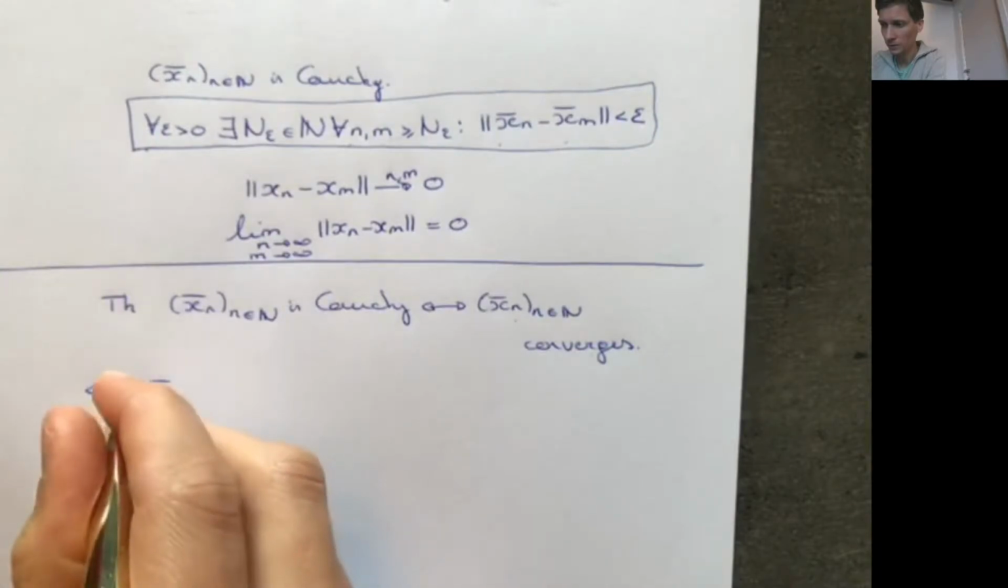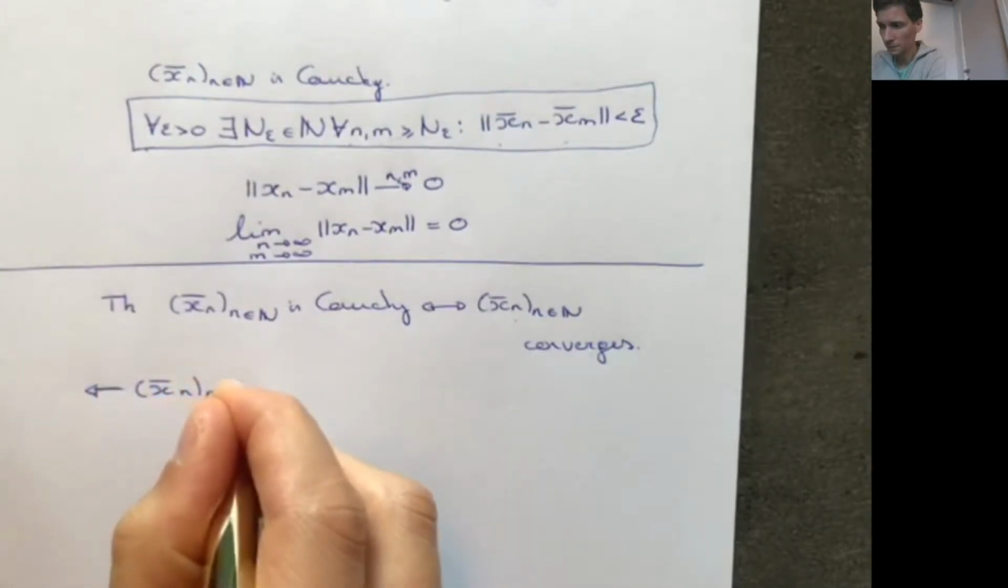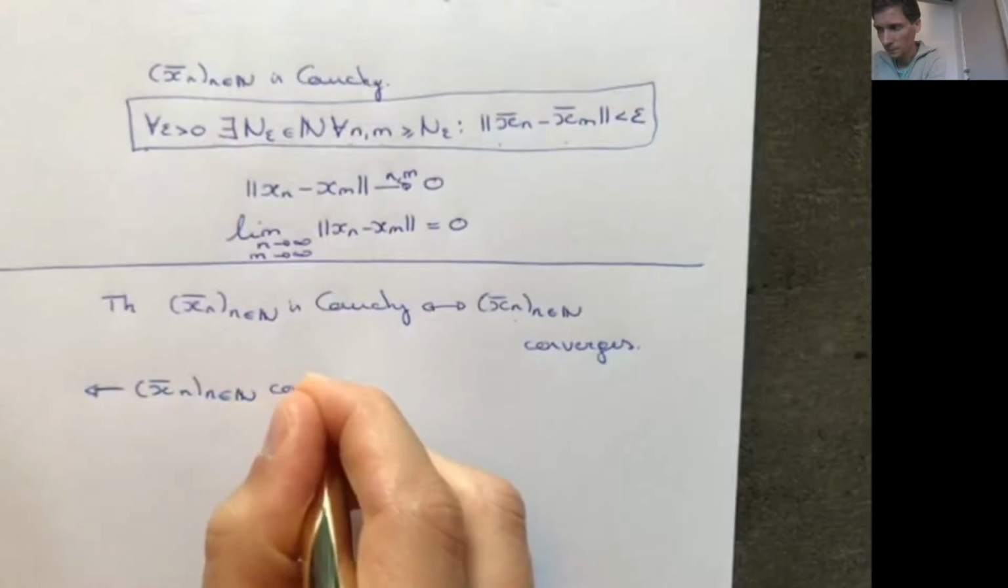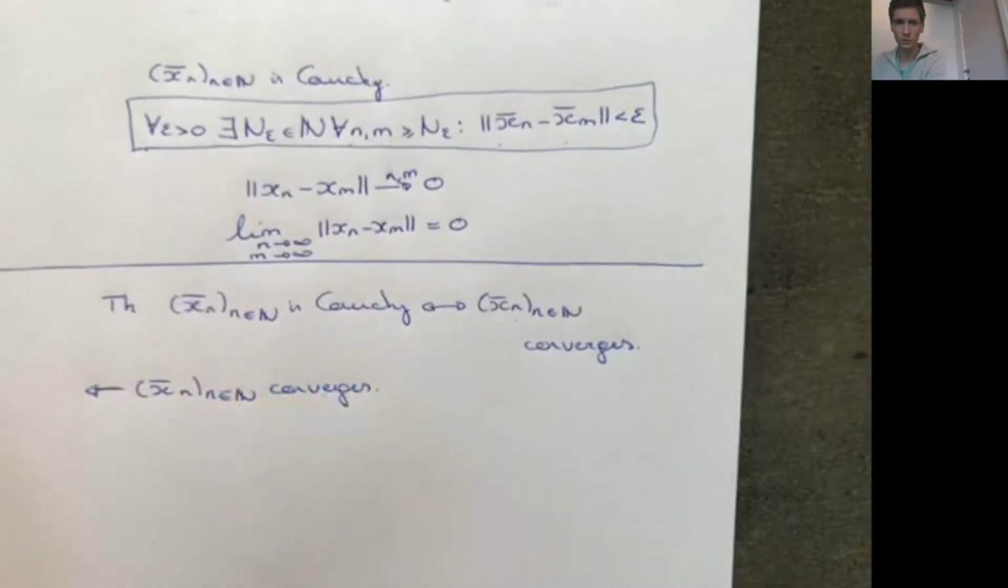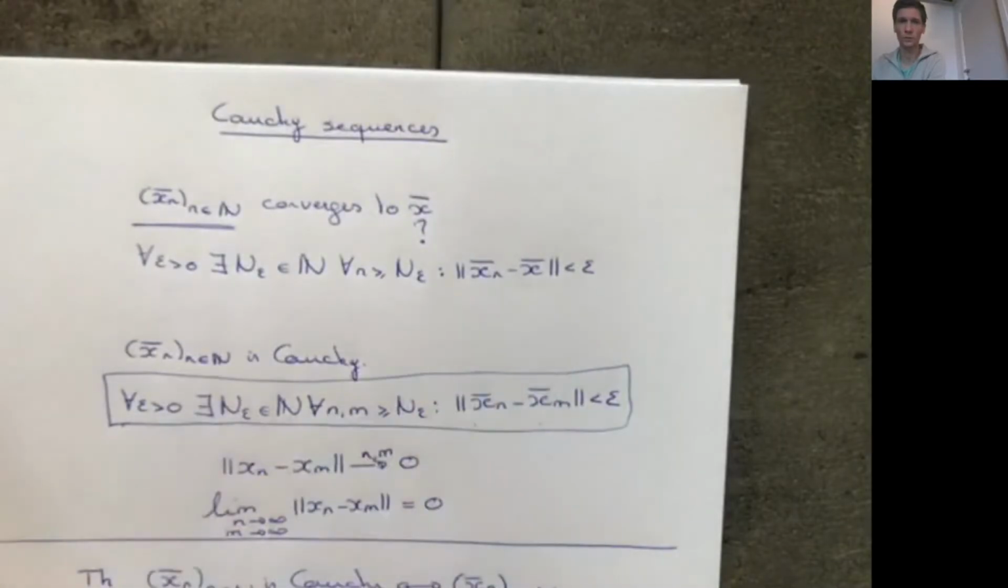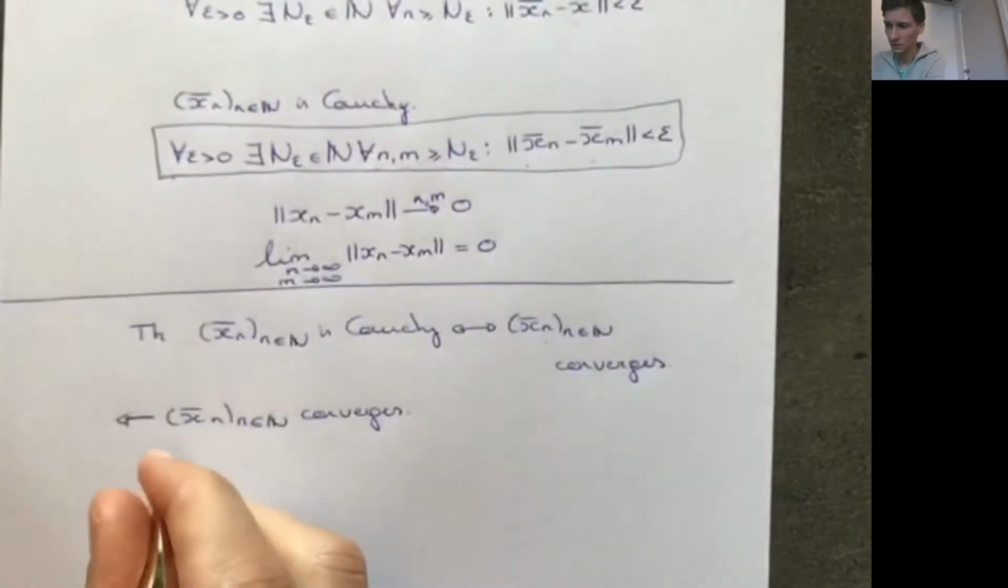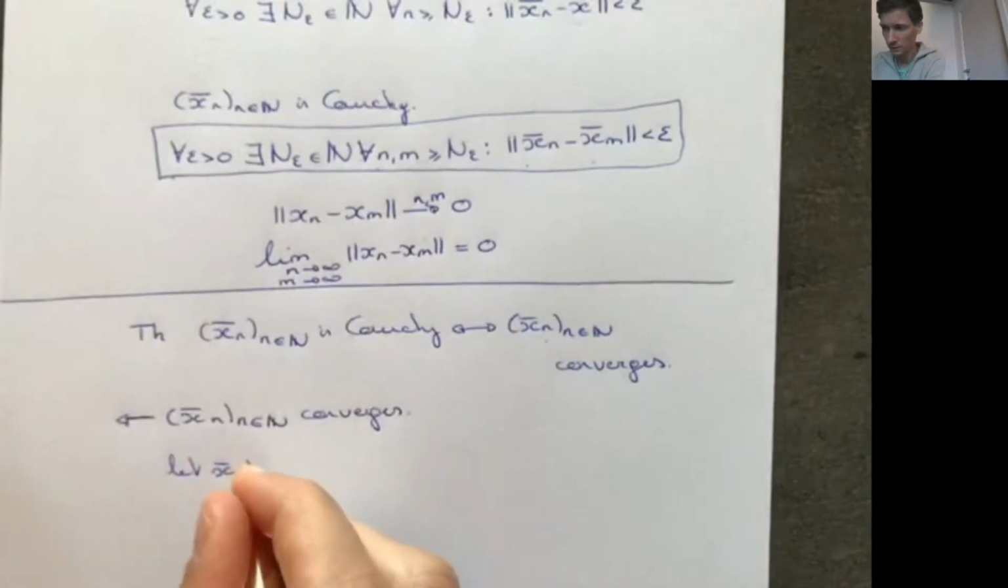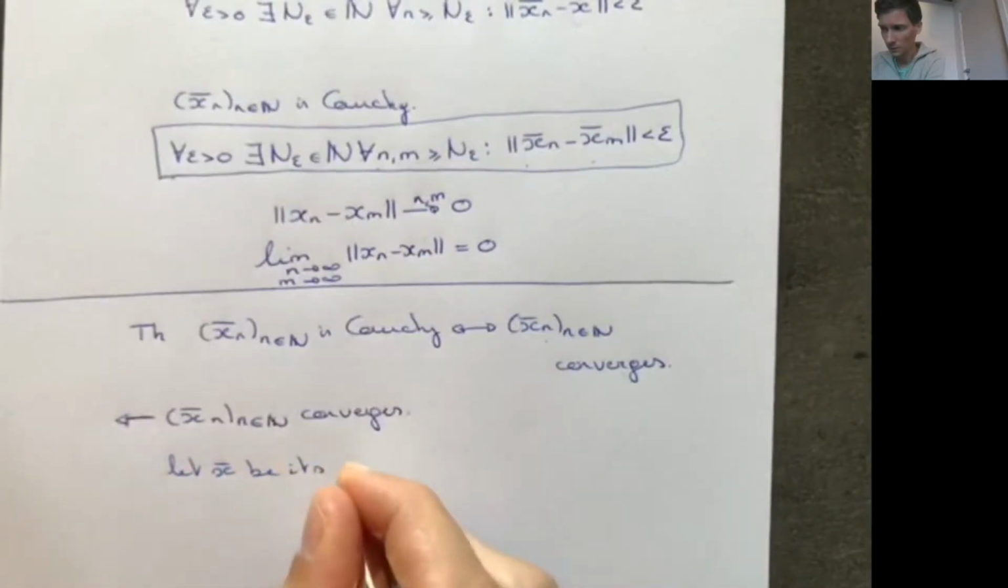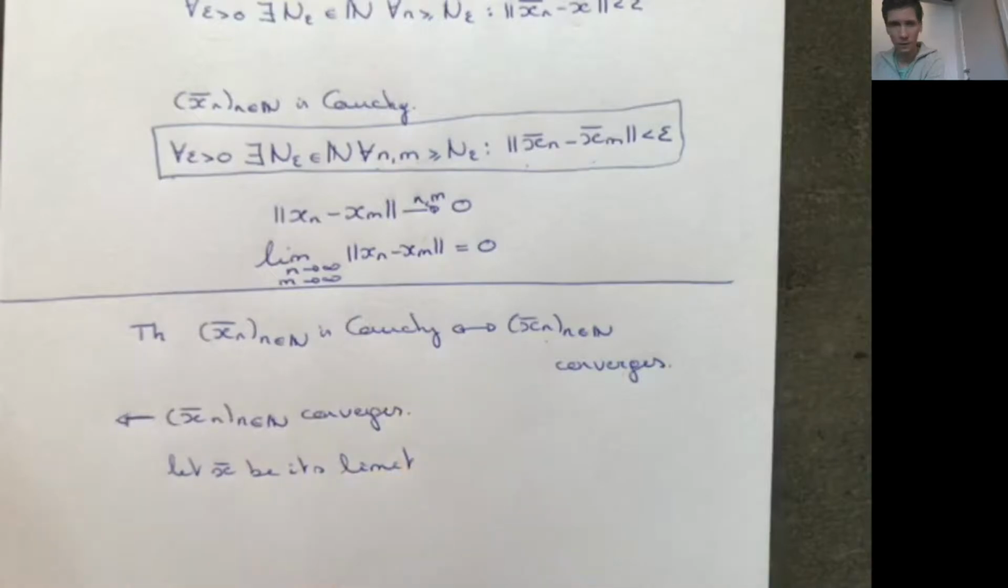So start with x_n converges. Okay, so if a sequence converges, we know that it converges to some limit. So let x be its limit, and because this sequence converges, we know that the distance between x_n and x converges to 0. Okay.